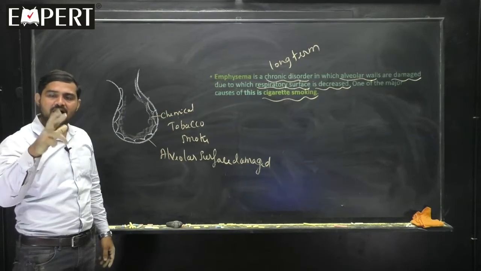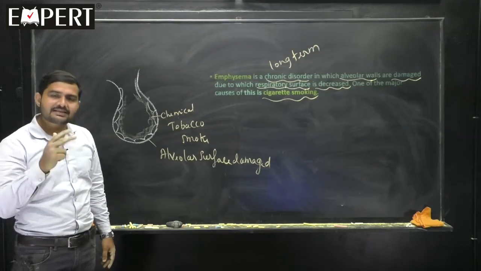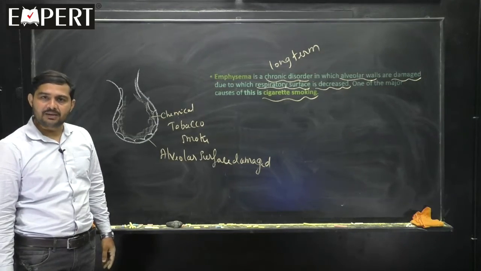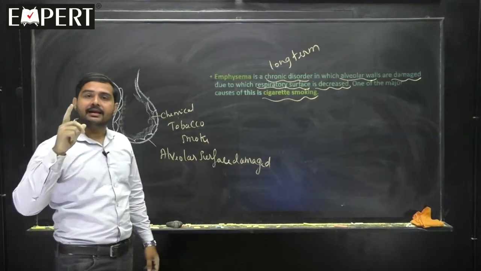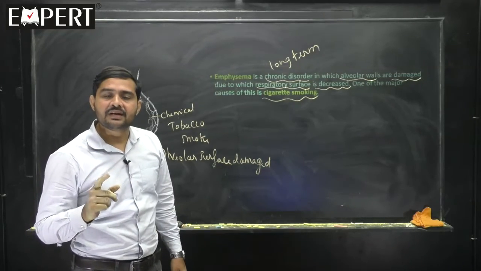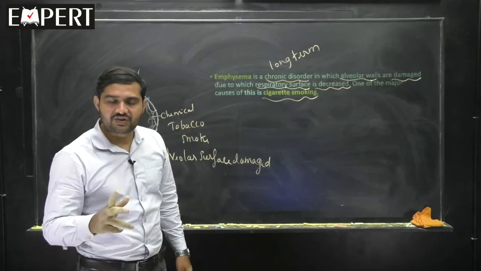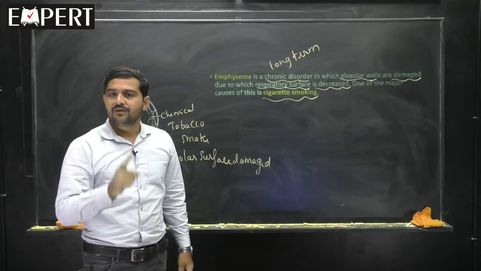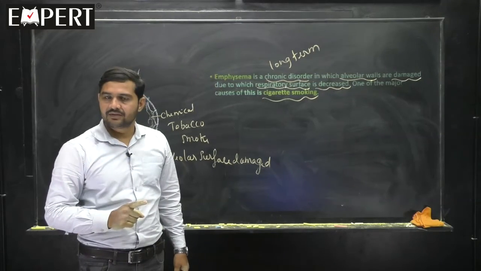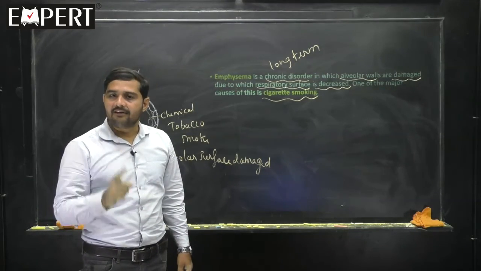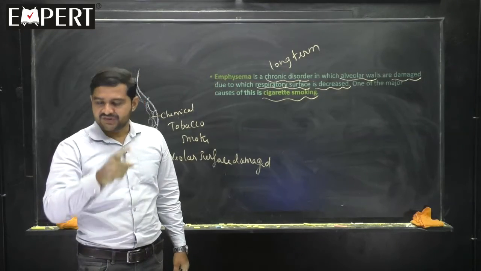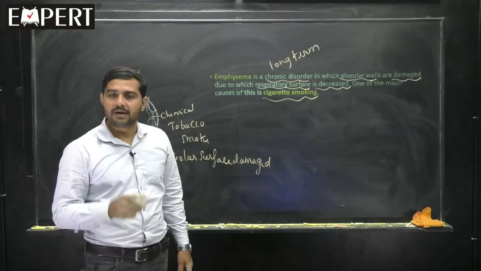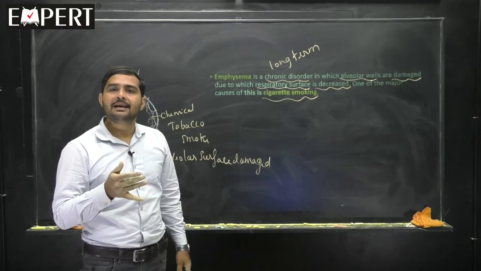Emphysema and asthma, two disorders we have learnt in today's class. We will be learning the remaining disorders in the next session, and along with that we will also be discussing the AICE level 1 questions. I suggest all the students go through the exam questions and AICE level 1 questions and start solving, because in the next session we will be discussing them, so get prepared and come. Let us meet in the next class.